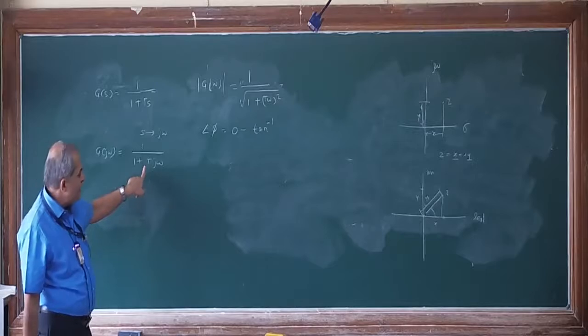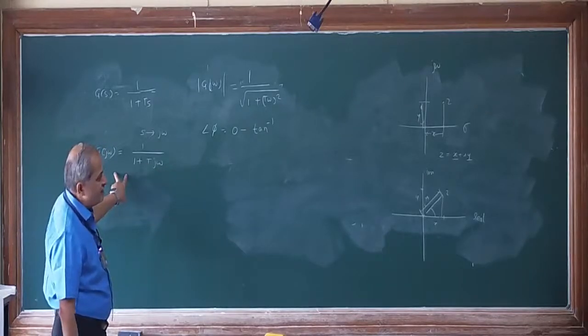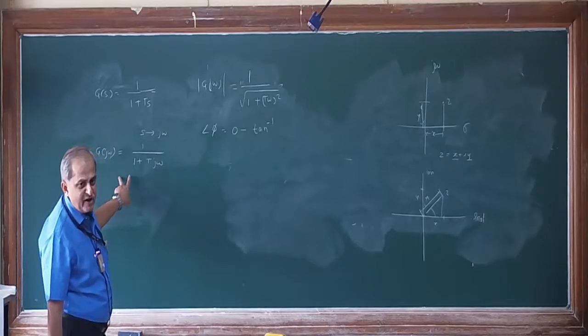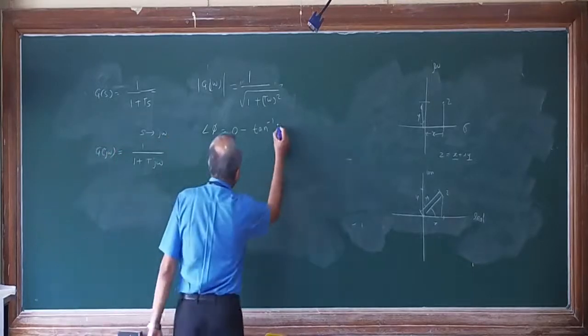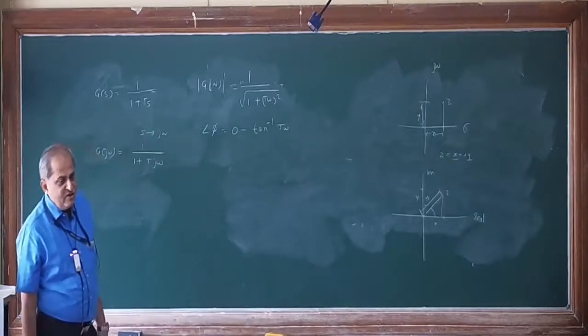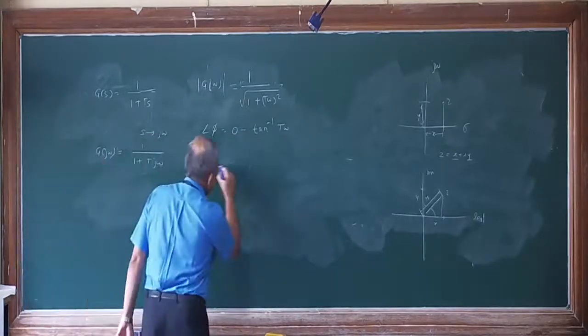So leaving that, t omega, you have to take tan inverse of imaginary part divided by real part, that is tan inverse of y divided by x, that is equal to t omega divided by 1, or t omega only. So this angle will be minus. Now you make the chart.